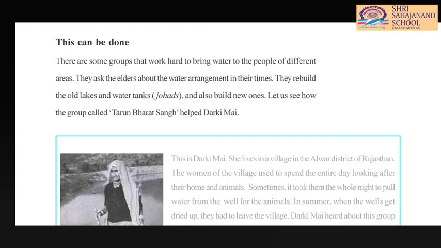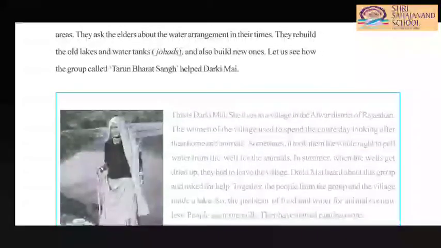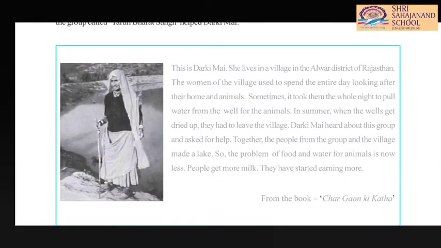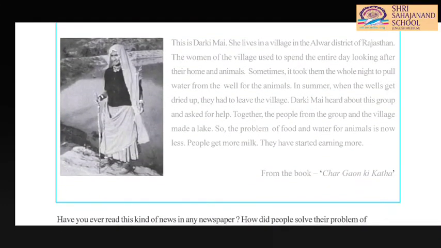They ask the older ones how they used to collect water in earlier times. And they are building the lakes and the water tanks, that is, johads, and so on. Which group is that? Tarun Bharat Sangh. And they have helped Darkimai. Let's read the story.